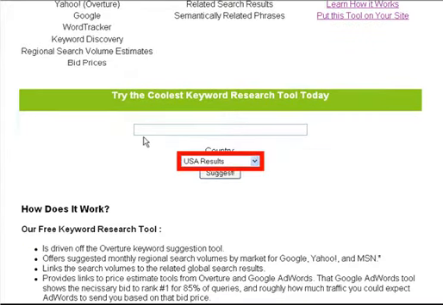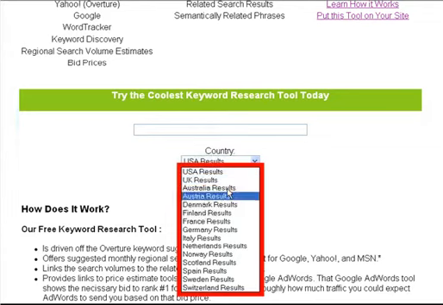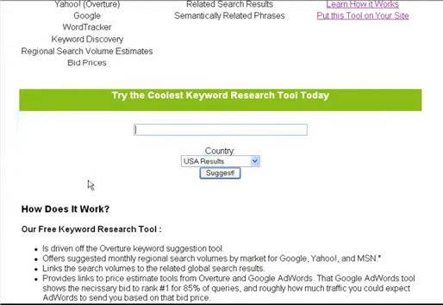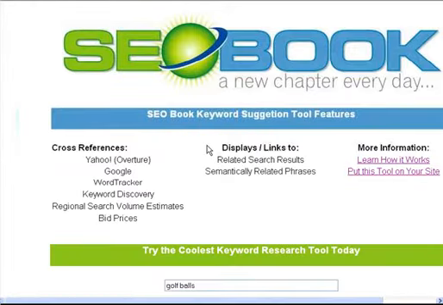And what you do is you key in your terms here, ensure you've got your country, so it actually goes to most countries that we're interested in. But if we have a look at the USA for this one, so I'm going to go back to golf balls that we've used before in the videos and just have a look to see what we've got here, and I'll show you what this tool is doing and how it's going to help you.